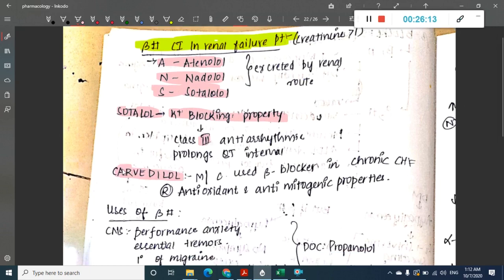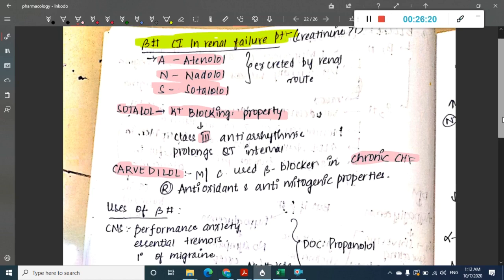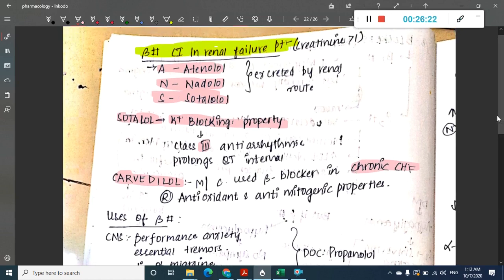Then we have carvedilol. What is this carvedilol? It is the beta blocker which is used in chronic congestive heart failure. Sotalol is useful in arrhythmia, as a class 3 antiarrhythmic.